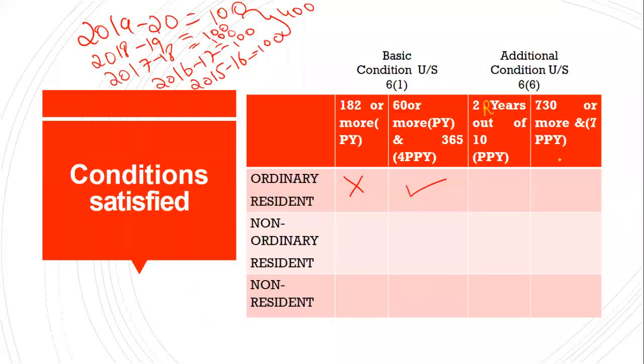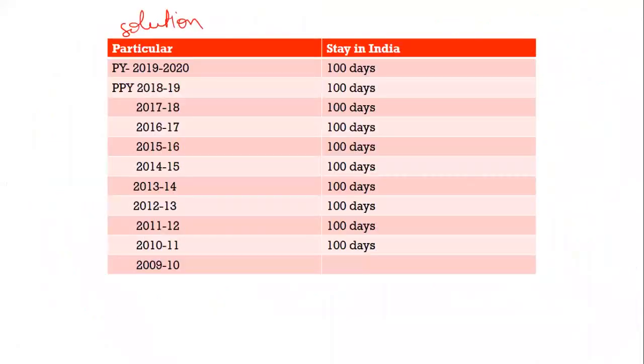Okay. So the first additional condition is satisfied, and the second additional condition, what it says, that is he should stay for 730 days or more during the 7 preceding previous years. So what are the 7 preceding previous years? From 2018, 1, 2, 3, 4, 5, 6, 7.